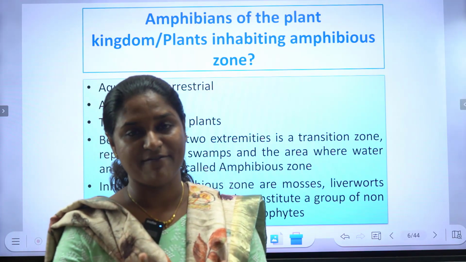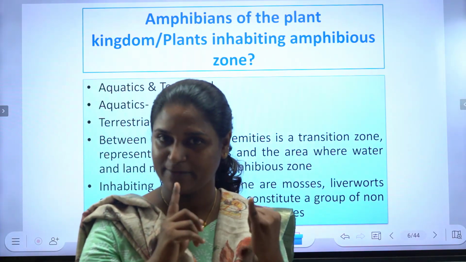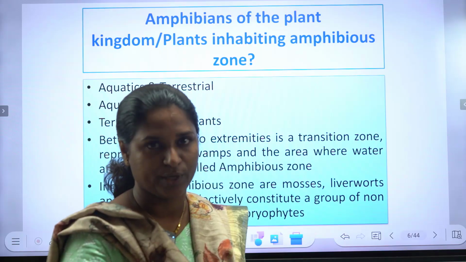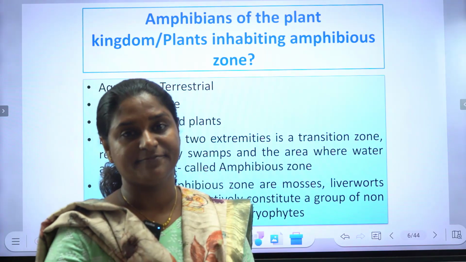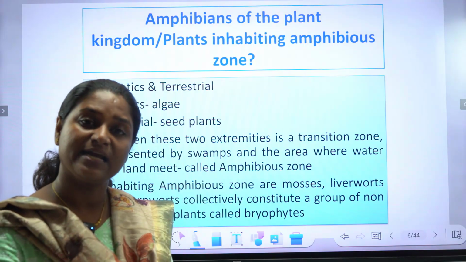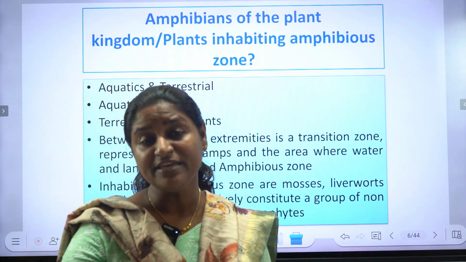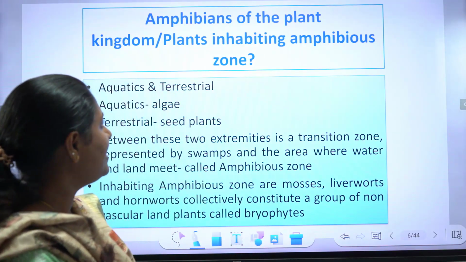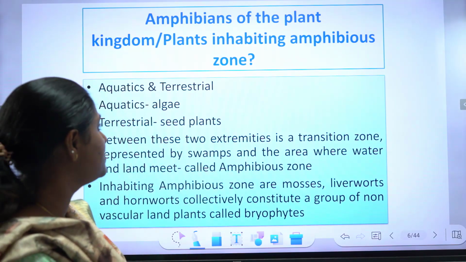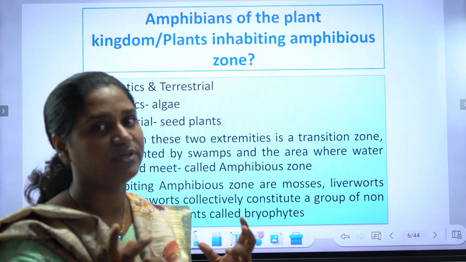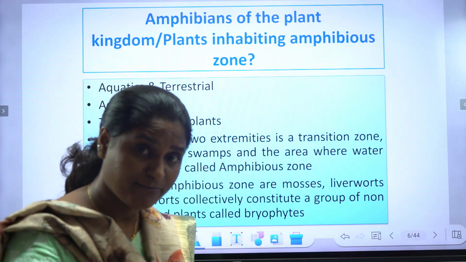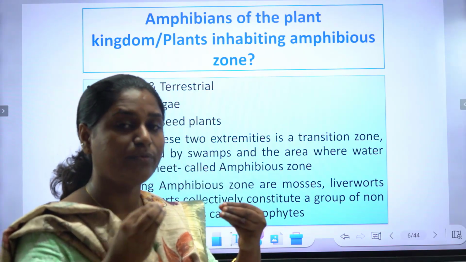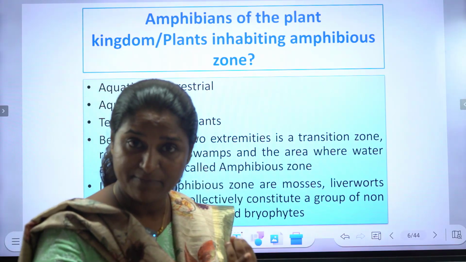So, why are they called amphibians of the plant kingdom? They require water for the maturation of the sex organs and for the movement of the sperm towards the archegonium. There is also another factor we need to know: they are plants inhabiting the amphibious zone. Bryophytes inhabit the amphibious zone. Why are they called plants inhabiting the amphibious zone? Such questions may be asked, whether they are amphibians of the plant kingdom or plants inhabiting the amphibious zone. Bryophytes are the group in the plant kingdom which are also known as amphibians of the plant kingdom.